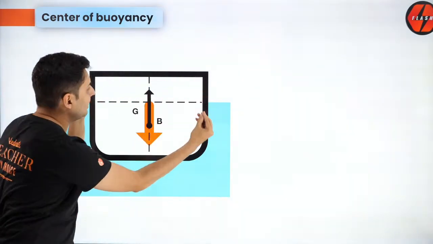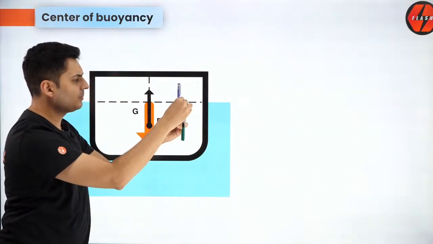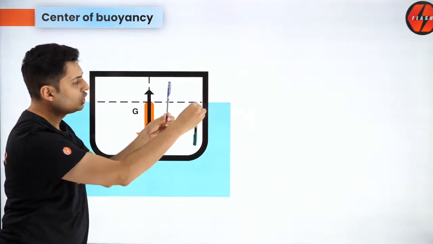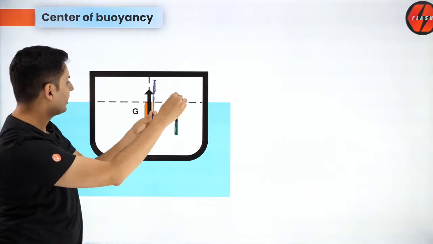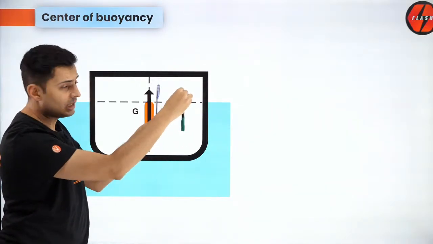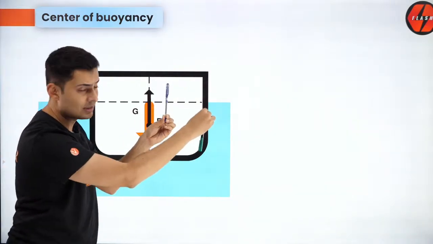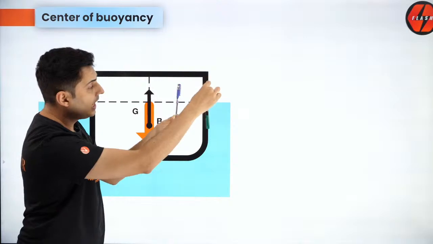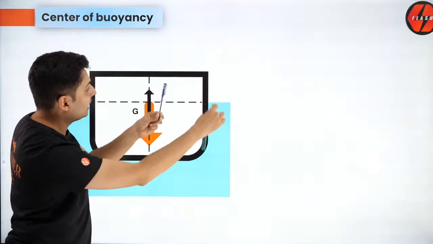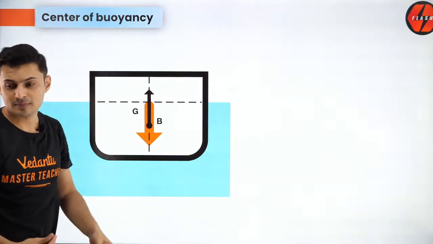Now, if the ship tilts for some reason, you will see that there will be a torque which will be created. Think about it. If the ship tilts for some reason, there will be a torque which will be created, and that torque, think about it, will tilt the ship even more.